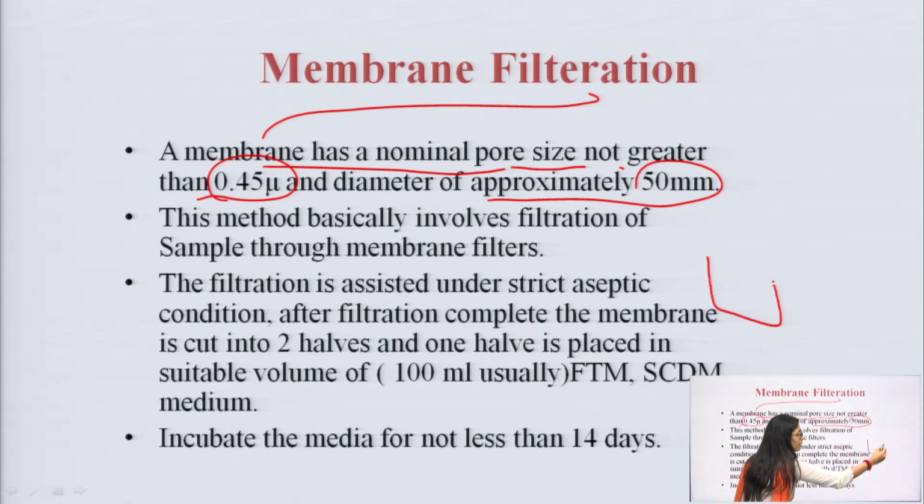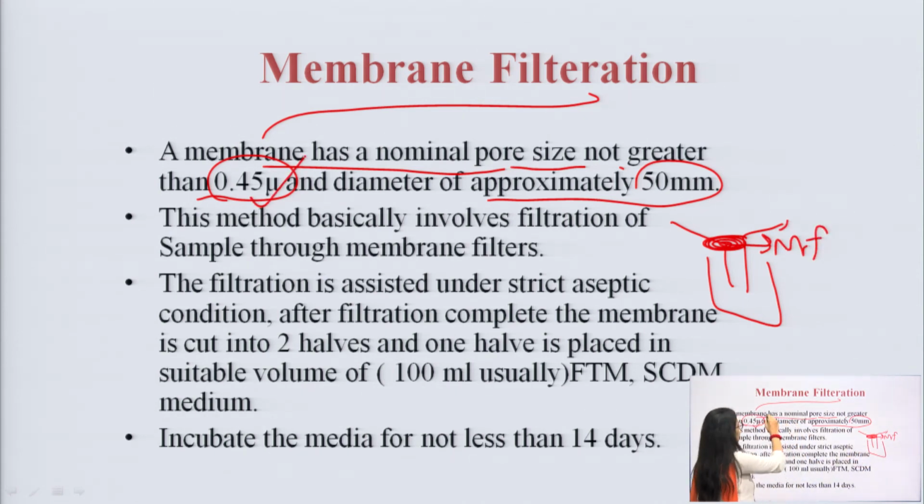This is the setup. In the setup we have a particular filter, and here we keep our membrane filter. This filter is 0.45 micrometer with a diameter of 50 mm. This is what the membrane filter is all about. What we do is filter the sample through the membrane filter. We have to filter our particular medication.